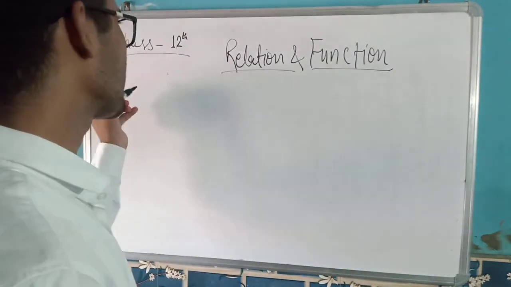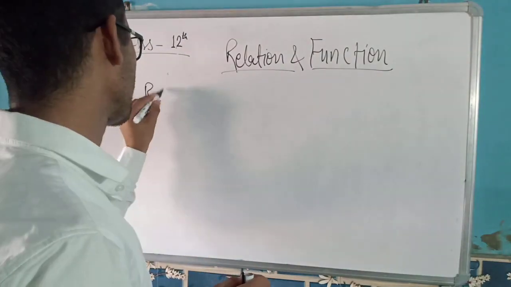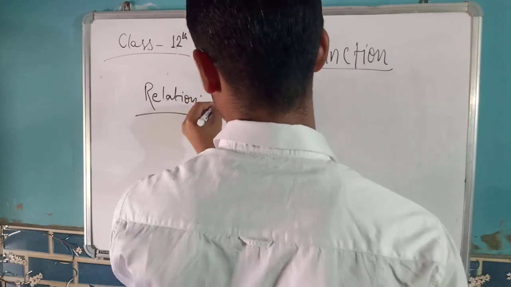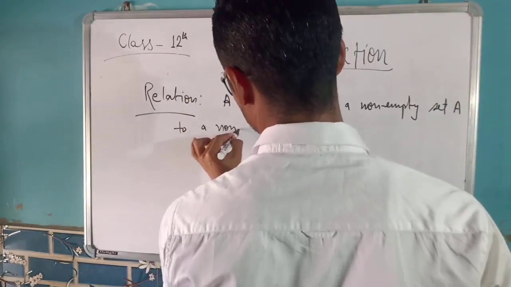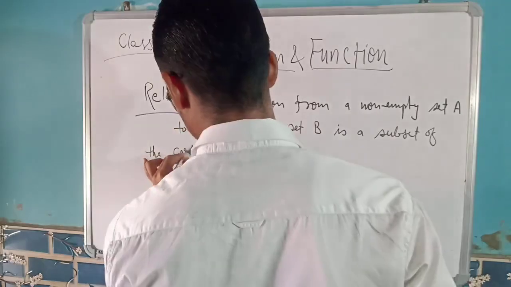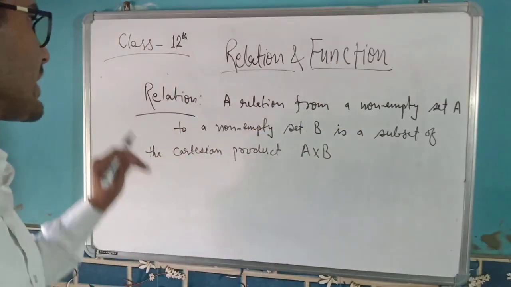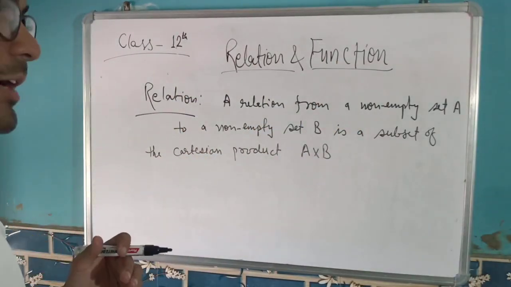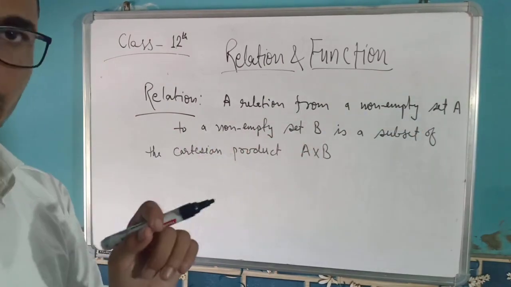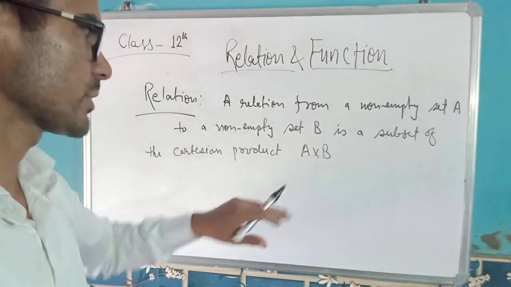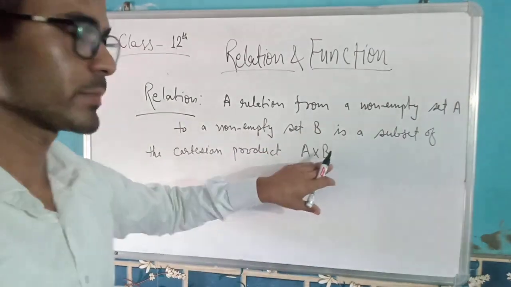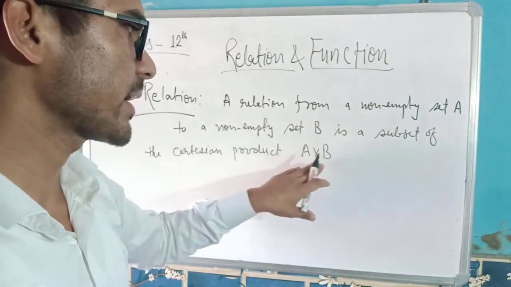So in class 11 you must have understood the definition of a relation, right? A relation between two non-empty sets A and B is a subset. Subset we have learned in our set theory class. So it is a subset of A cross B. A cross B is the Cartesian product of A and B.